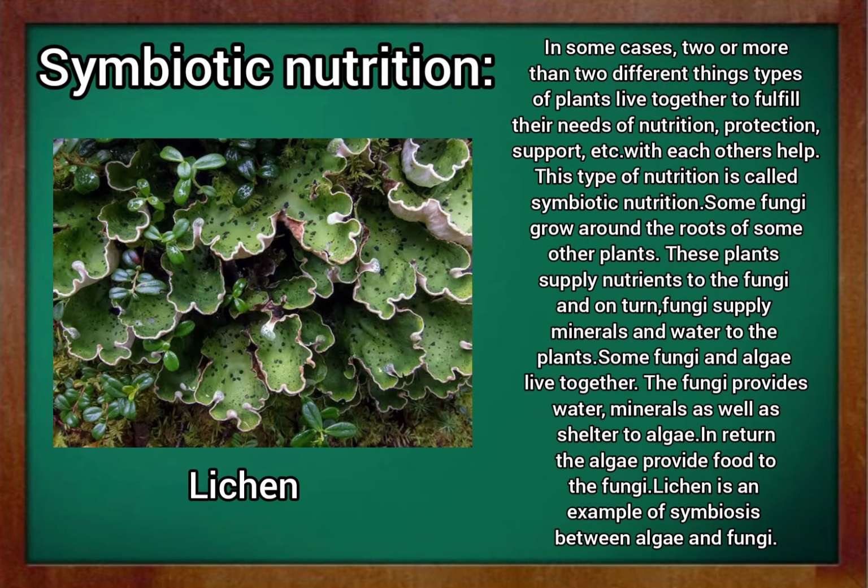Symbiotic nutrition. In some cases, two or more different types of plants live together to fulfill their needs of nutrition, protection, support, etc. with each other's help. This type of nutrition is called symbiotic nutrition. Some fungi grow around the roots of some other plants.